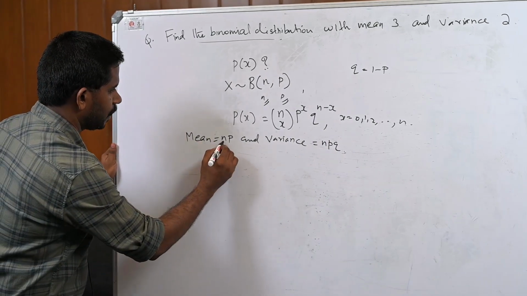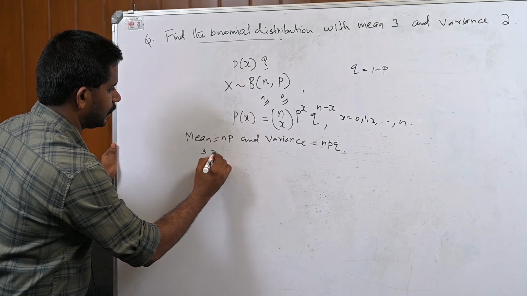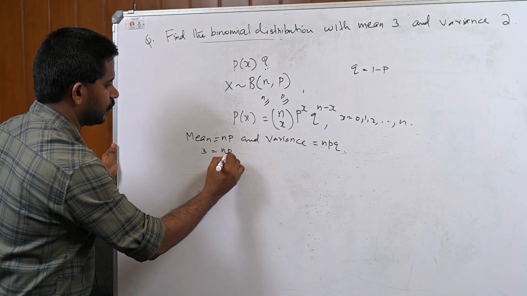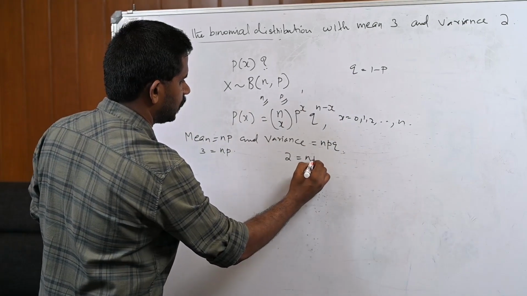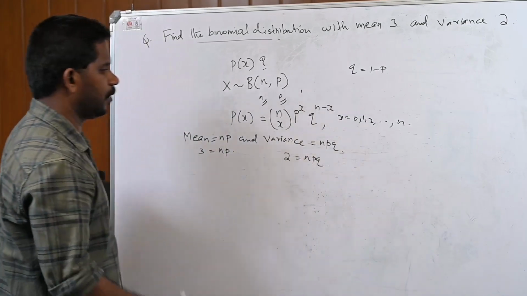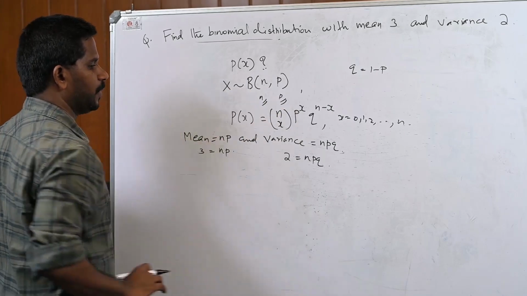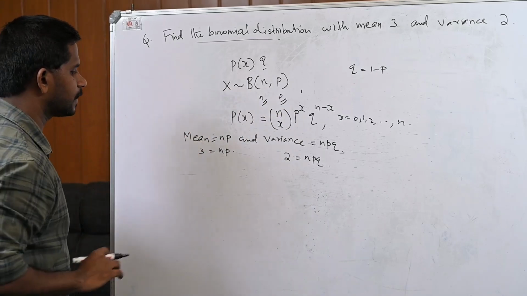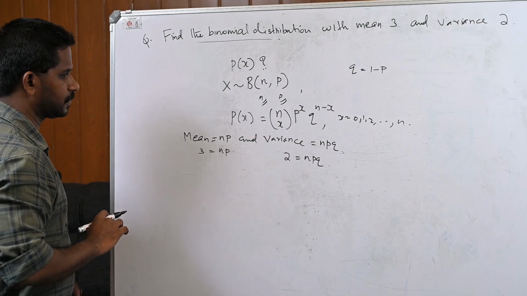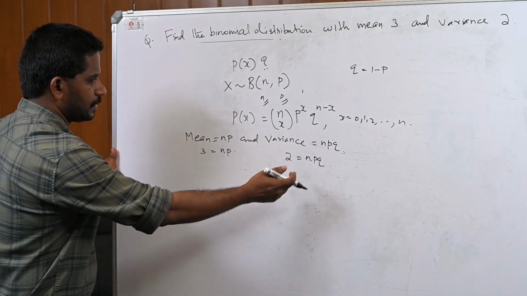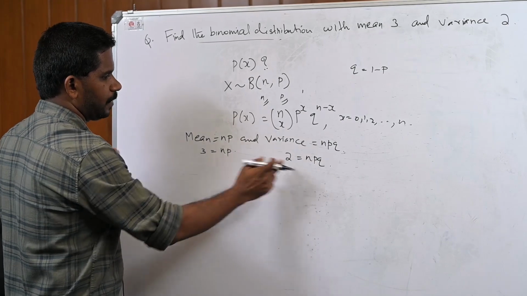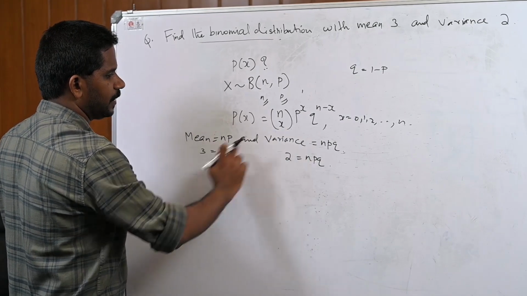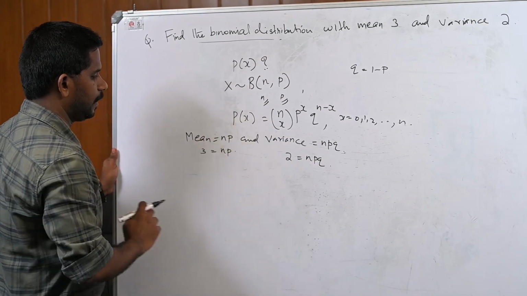Now our aim is to find n and p using these equations. For that, we divide npq by np.